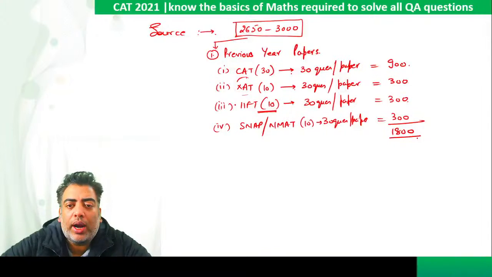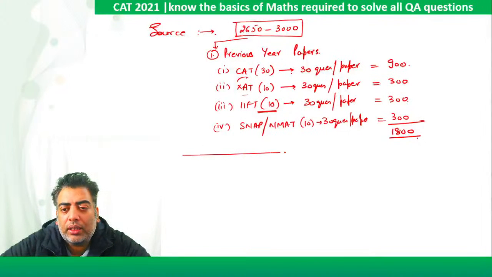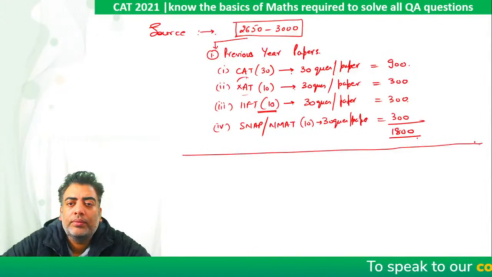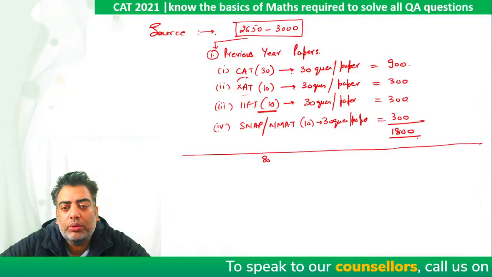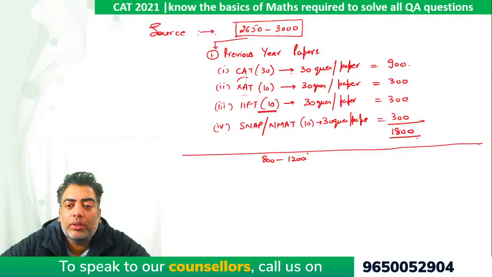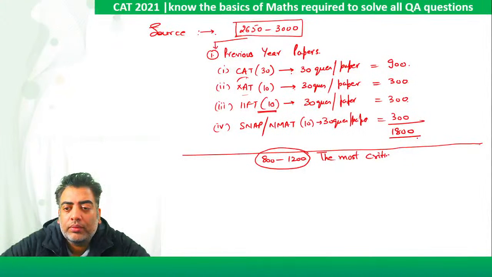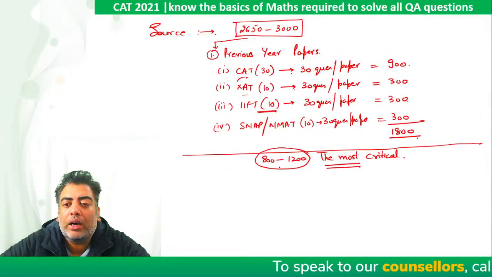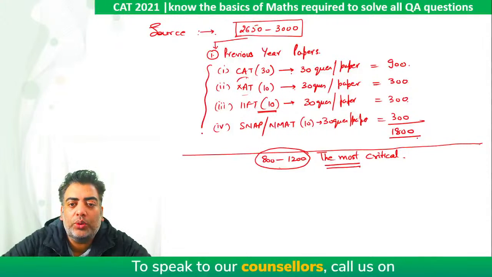So what we require is another somewhere around 800 to 1200 more questions. Now they are the most critical, because they are not from the actual source.